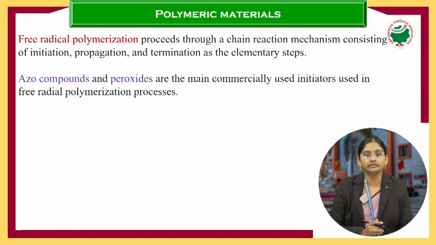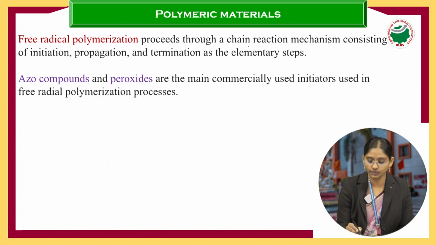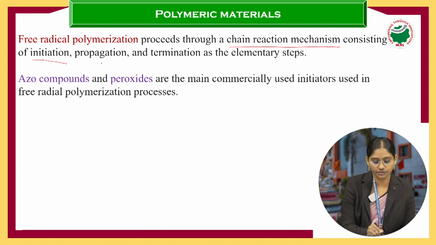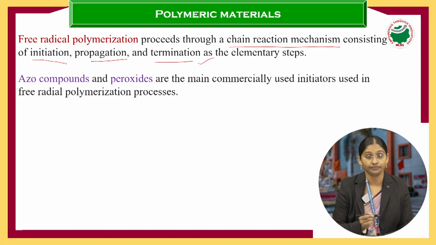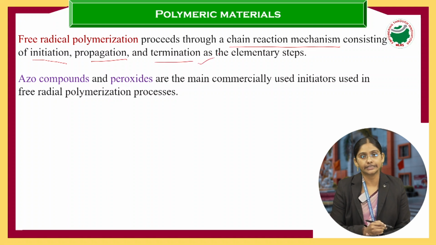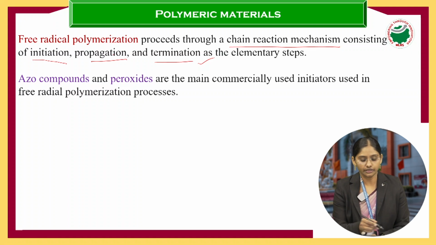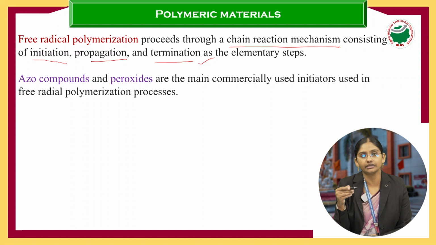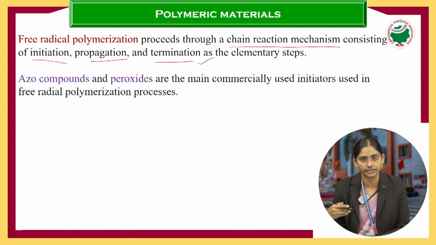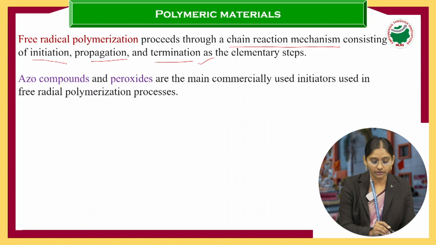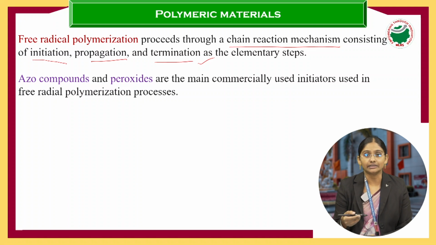So here the free radical addition polymerization proceeds through a chain reaction mechanism. It consists of chain initiation, propagation and termination. These are the three steps taking place in this free radical polymerization. Now our topic is the mechanism of free radical addition polymerization. Mechanism is nothing but explaining the series of steps of a chemical reaction. Clear? Now we'll see how our chemical reaction takes place in the presence of a free radical.